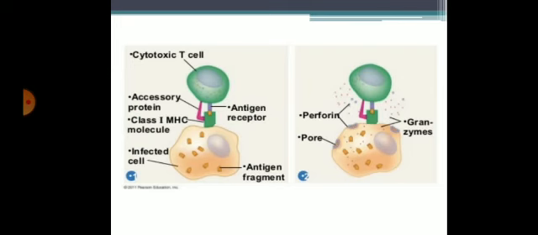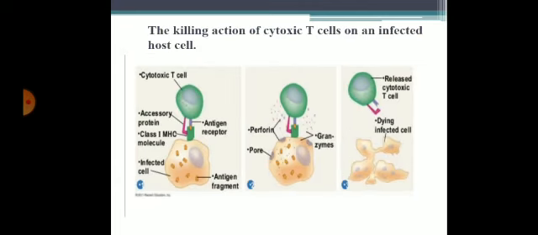This is a photograph showing the function of cytotoxic T cells. These are the infected cells, which are presented on MHC class 1. Once the cytotoxic T cell gets attached to the infected cell, perforin is released. Perforin and granzymes create a pore in the cell membrane, and once the pores are created, the cell is destroyed.